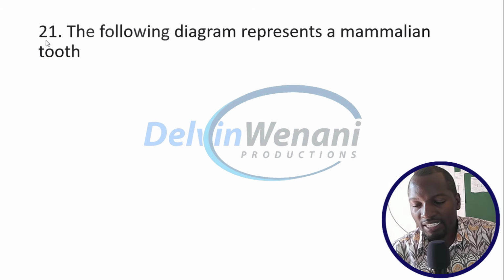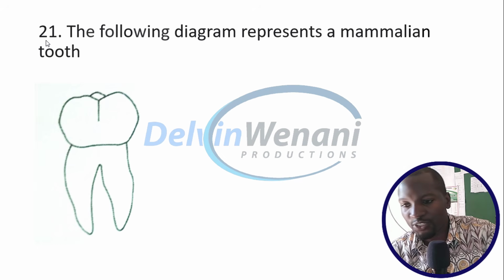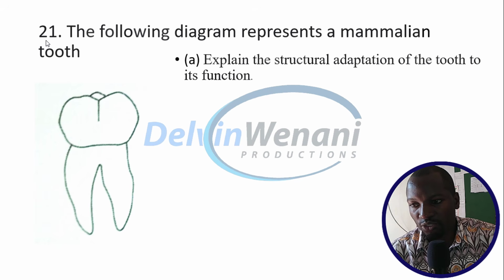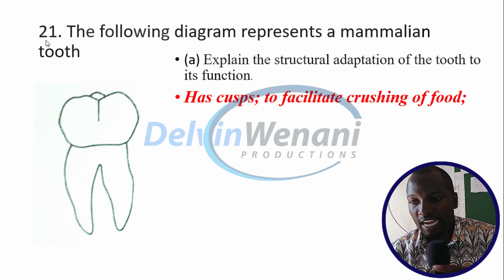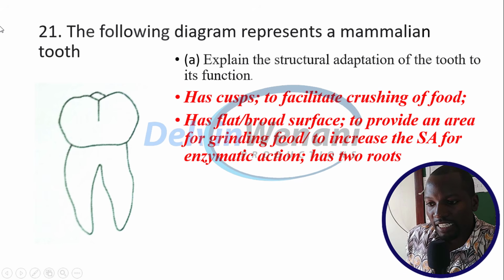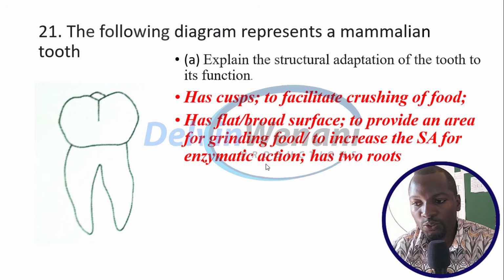The following diagram represents a mammalian tooth. Look at it. The first question: explain the structural adaptation of the tooth to its function. One, it has cusps, which you can see here, which facilitate crushing of food. It has a flat, broad surface, which provides an area for grinding food to increase the surface area for enzymatic action. It has also 2 roots.